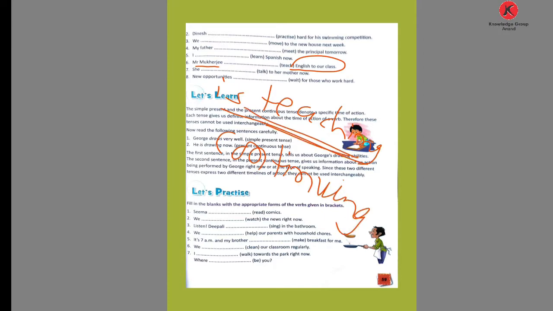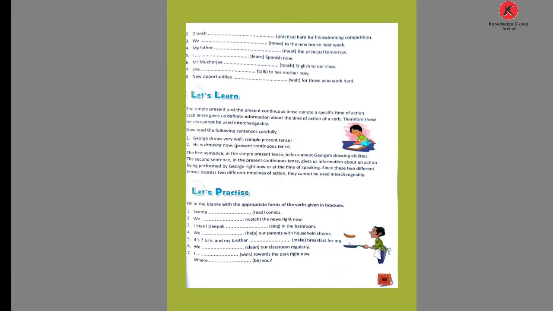Teaching is continuous to the class. So continuing action is the role of the sentence. Then number 7. She is talking. Here the word now is given. She is talking to her mother. So this is the same as the fifth and sixth one. Continuing action. Now number 8.